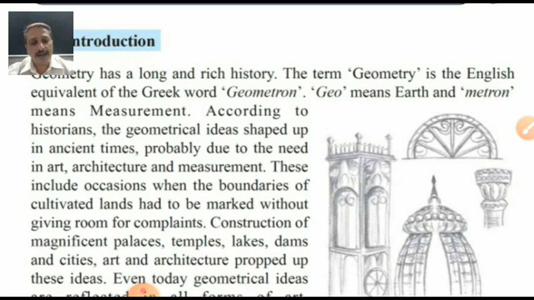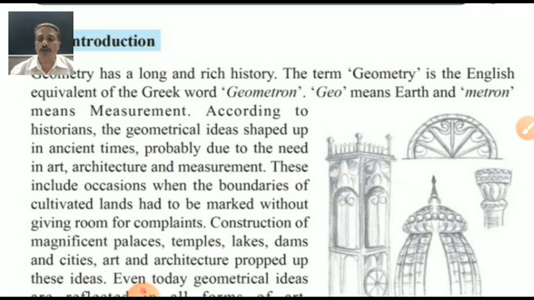See, the buildings in the pictures are also created with proper measurement, according to the shape. In ancient times, or olden times, probably due to the need in art, architecture and measurements. Here the designs are given in the grills.